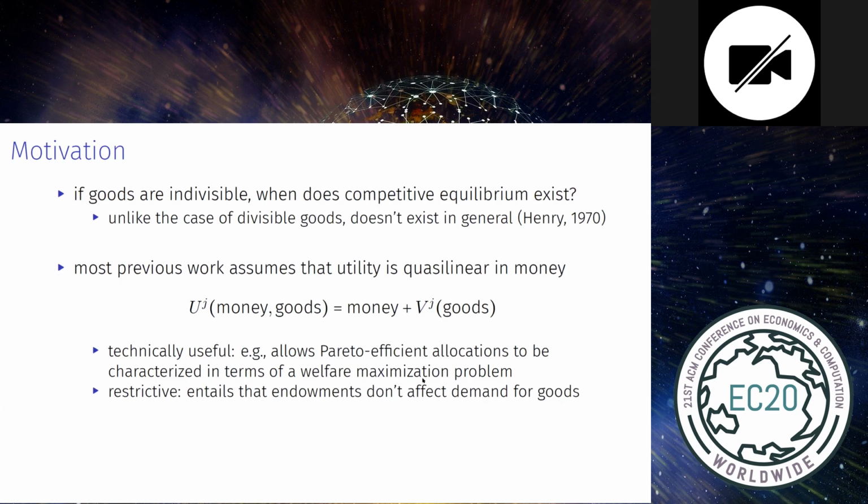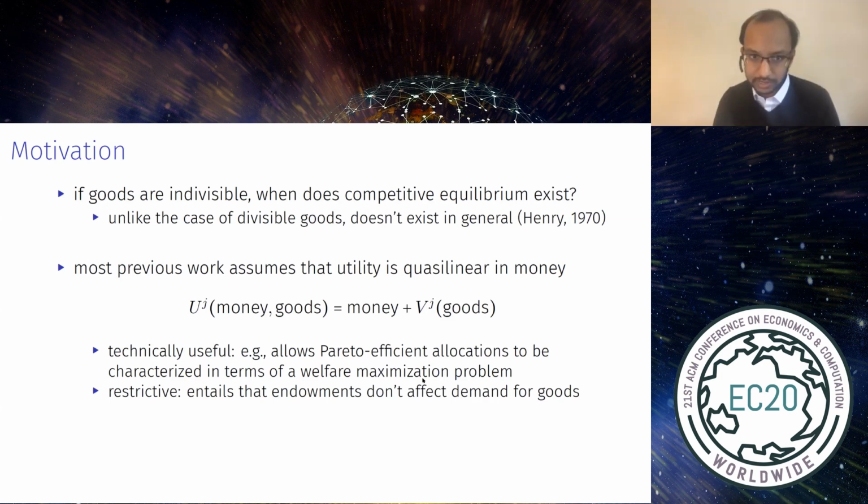And the case with indivisible goods is very different from the case with divisible goods, because unlike in the case of divisible goods, equilibrium does not exist in general when goods are indivisible. Most previous work on this topic has assumed that utility is quasi-linear in money. That is, an agent's utility for a quantity of money and a bundle of goods is given by the sum of the amount of money and some valuation applied to the bundle of goods.